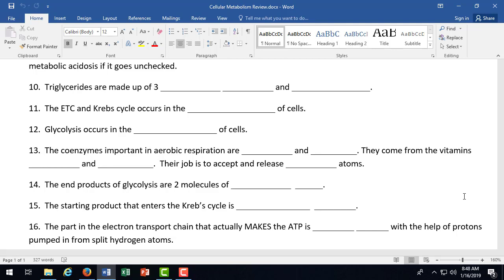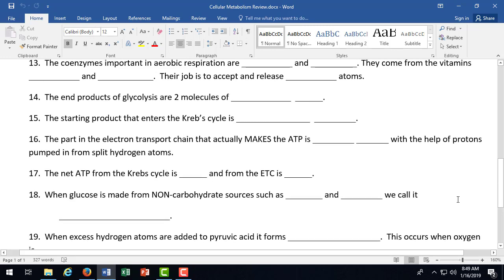The end products of glycolysis are 2 molecules of pyruvic acid. The starting product that enters the Krebs cycle is acetyl coenzyme A, or CoA, you can abbreviate it as. The part in the electron transport chain that actually makes the ATP is ATP synthase, with the help of protons pumped in from split hydrogen atoms.